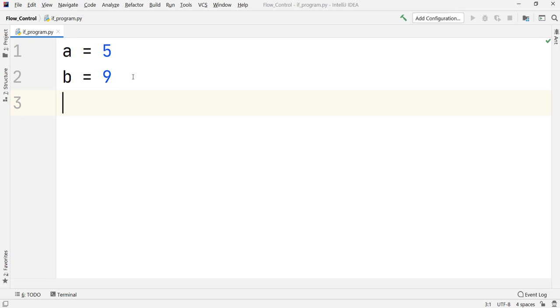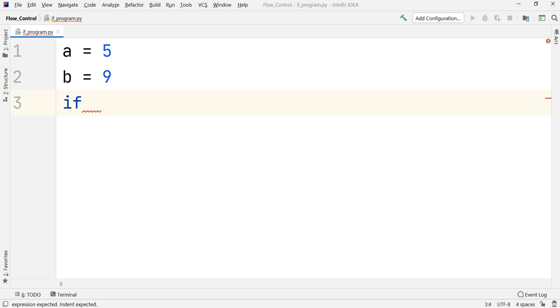That is why we make use of the if statement. How do we use it? We have seen the syntax earlier, but let us use it right now. We first write the if keyword. Let us observe here, I have written the if keyword.